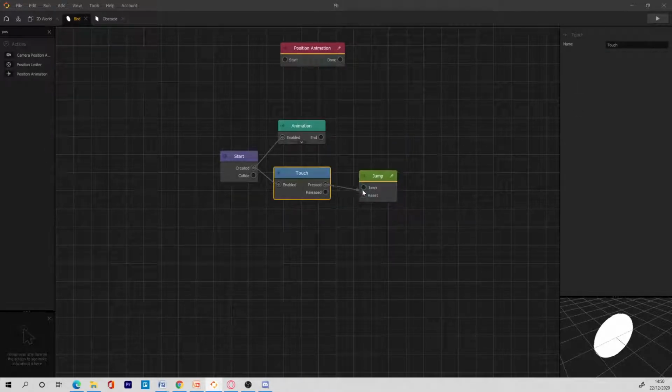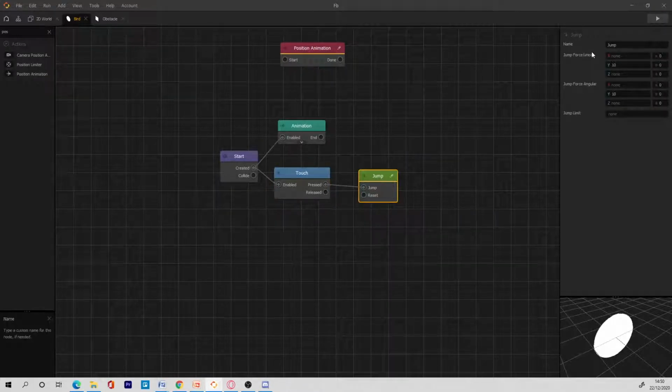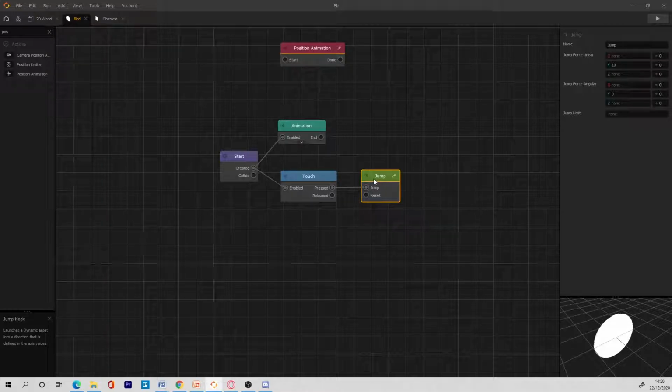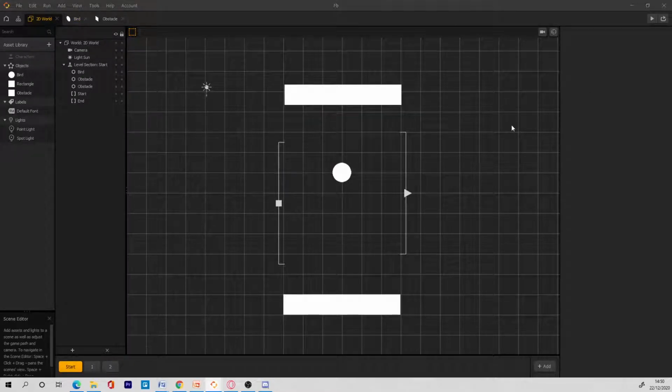So I'm gonna try with the jump node. This is a jump node, so linear jump. I'm gonna change it to 0, and then we have jump limit. So jump limit, we want jump limit to be 0, I think. Let's make it 0. Let's see what happens. So when we touch the screen, the player should jump like this. Let me save the game and let's see what happens here.